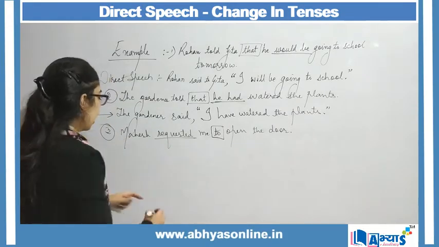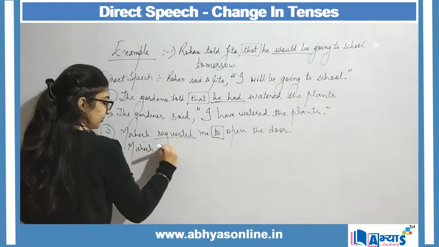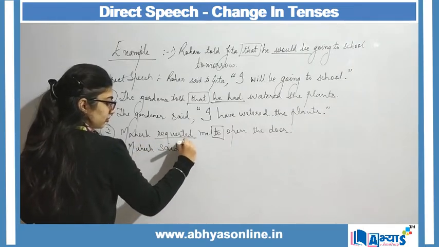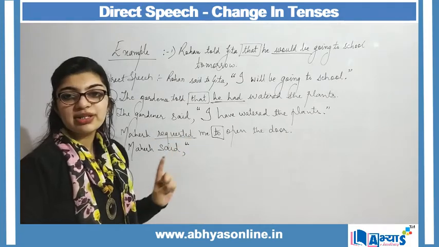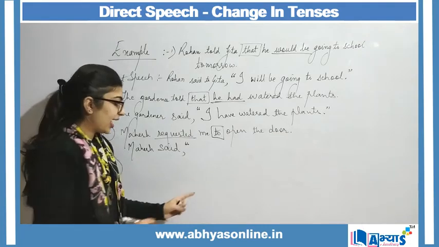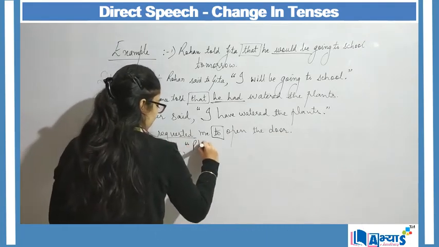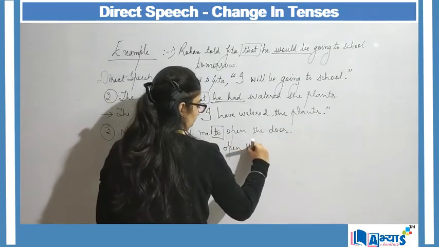Here I will say Mahesh said, request is always with please. I said that my first letter will be capitalized. Please open the door.